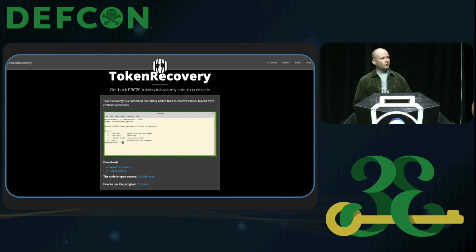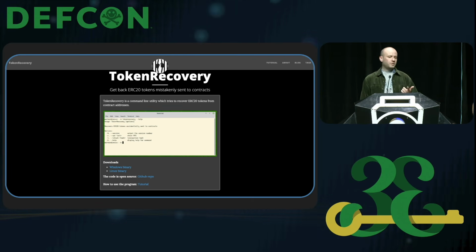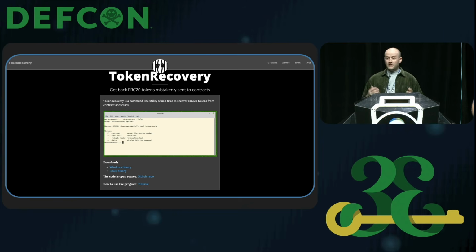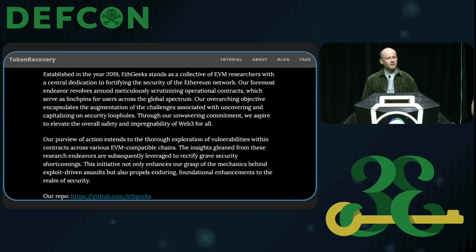Now, on this website's homepage, as you can see on the slide, there were links to Windows and Linux binaries for the tool. Unfortunately, at the time we were doing this investigation, these links were unavailable, so we weren't actually able to gather the payloads. But I would say that there's a fairly high chance that it contained the very same InfoStealer malware that we've seen several times. So here's the About page of the Token Recovery website.